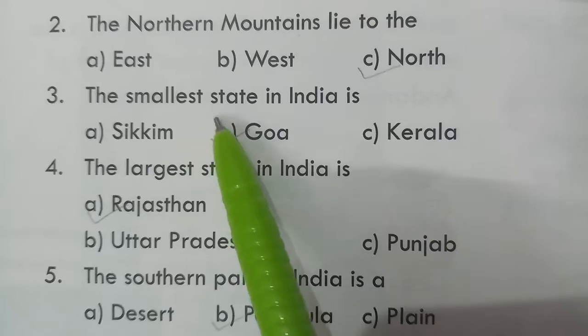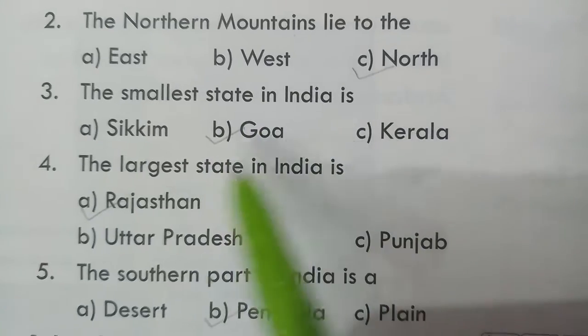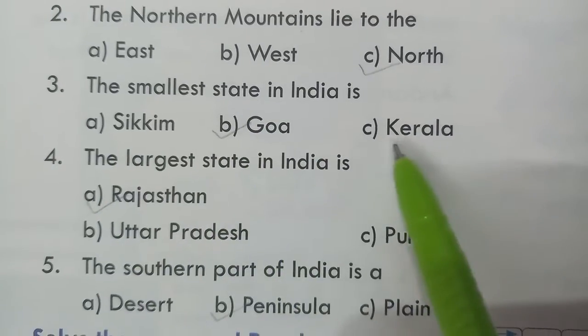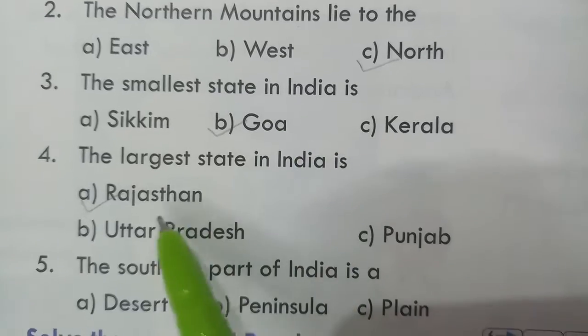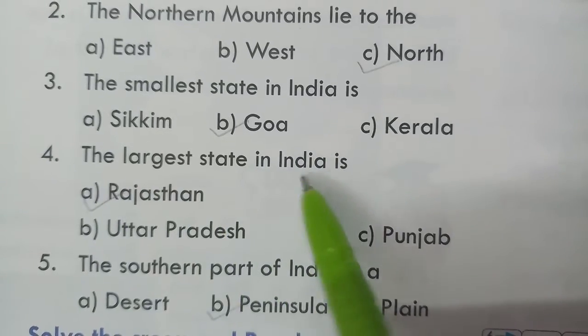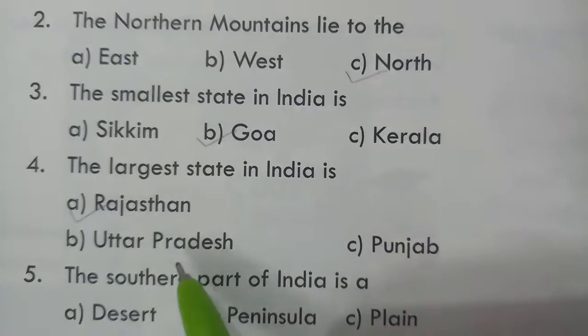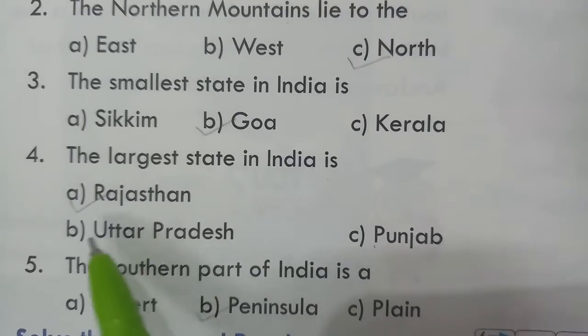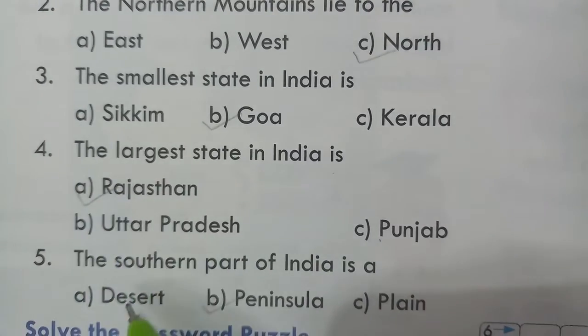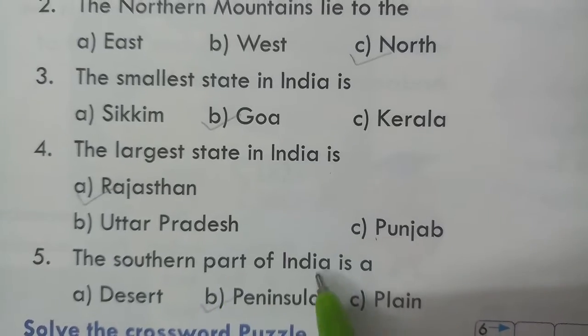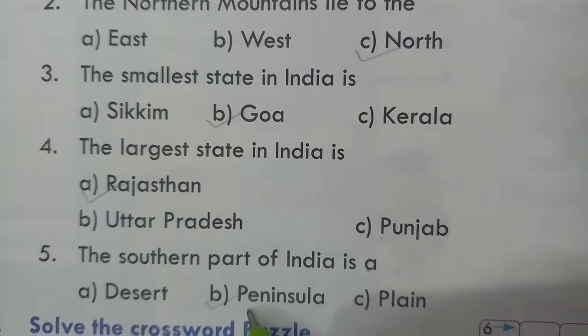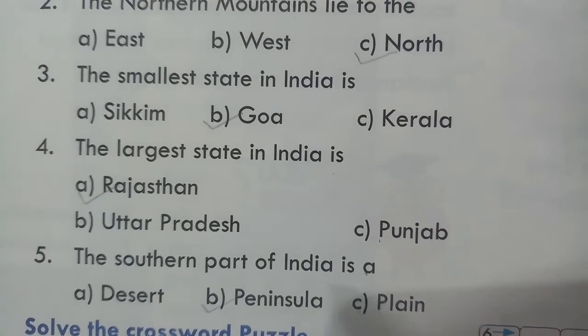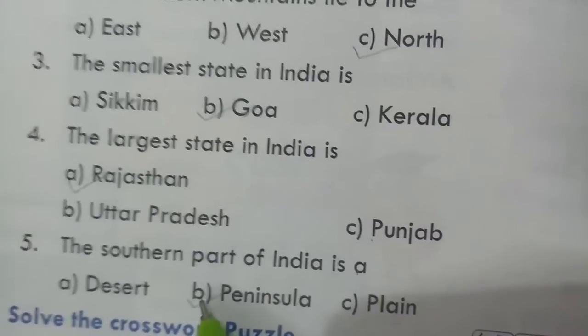The smallest state in India is Sikkim, Goa, Kerala, and that is Goa. The largest state in India is Rajasthan, Uttar Pradesh, Punjab, and the answer is Rajasthan. The southern part of India is a desert, peninsula, plain, and the answer is peninsula.